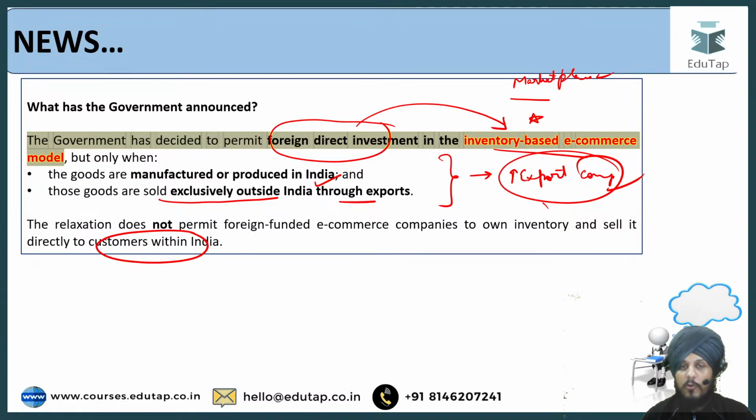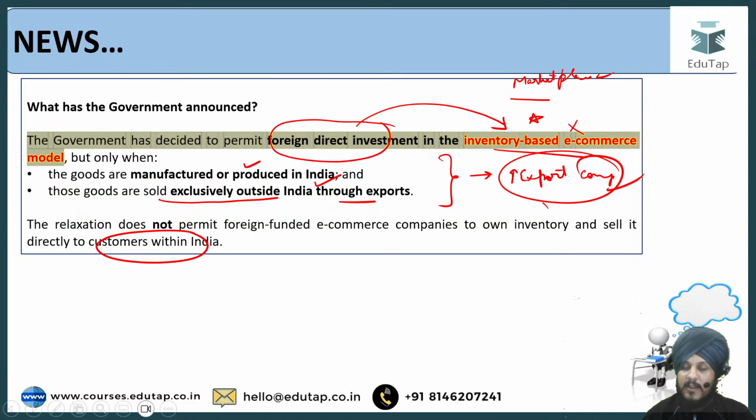Earlier we had not allowed this inventory based e-commerce model, because if this model was allowed, it would have given tough competition to the domestic manufacturers, right? But now, even though this provision has been allowed, the government has added a clause to it. And what is that clause? The clause is that those goods should be manufactured or produced in India.